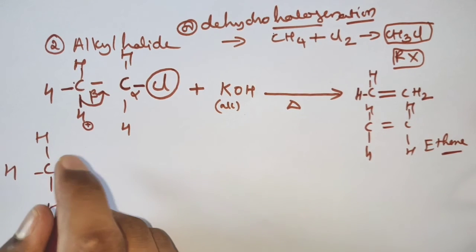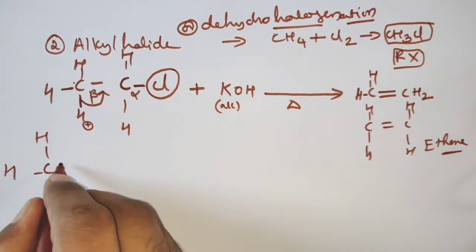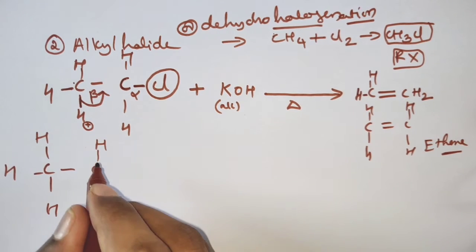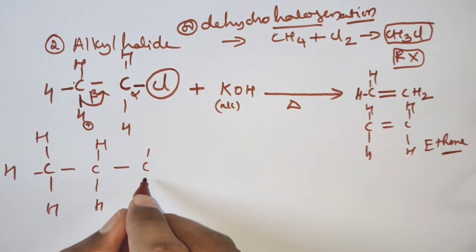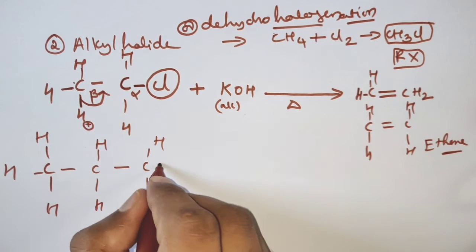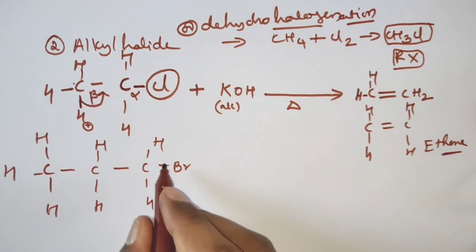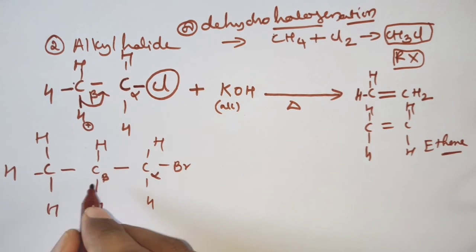How are you going to prepare propene? By taking the propyl halide. Here you can take CH3 CH2 CH2Br, with bromine. Here it is the alpha carbon and this one will be the beta carbon.